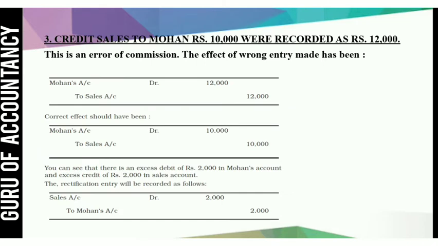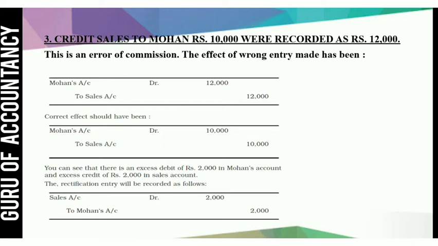Number 3. Credit sales to Mohan rupees 10,000 were recorded as rupees 12,000. So here the wrong amount is recorded, Mohan account debit to sales 12,000. This is the wrong entry. But the correct entry should be Mohan account debit to sales rupees 10,000. That means here the error is in the amount. 2,000 rupees debited and credited more in Mohan and sales account.